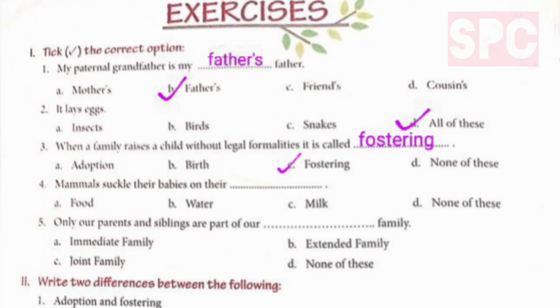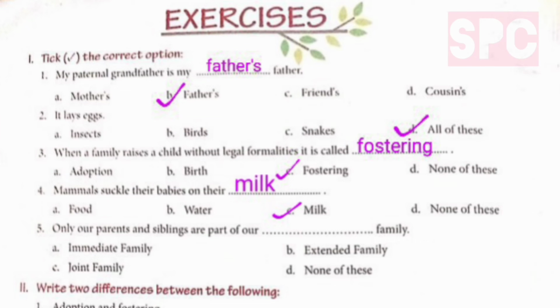Part 4, mammals suckle their babies on their dash. Food, water, milk, none of these. So children, here we will tick option number C, milk. Mammals suckle their babies on their milk.